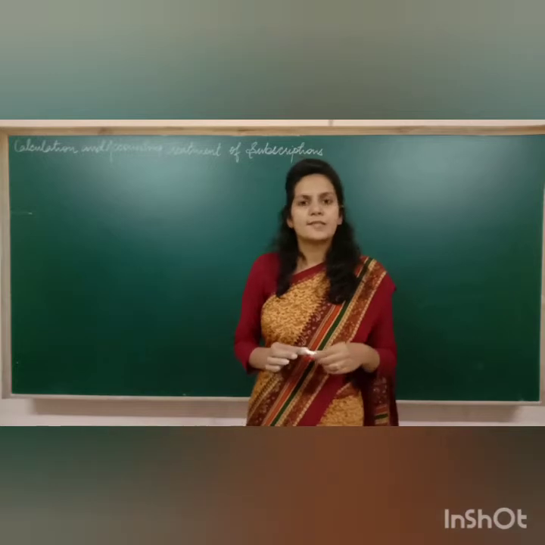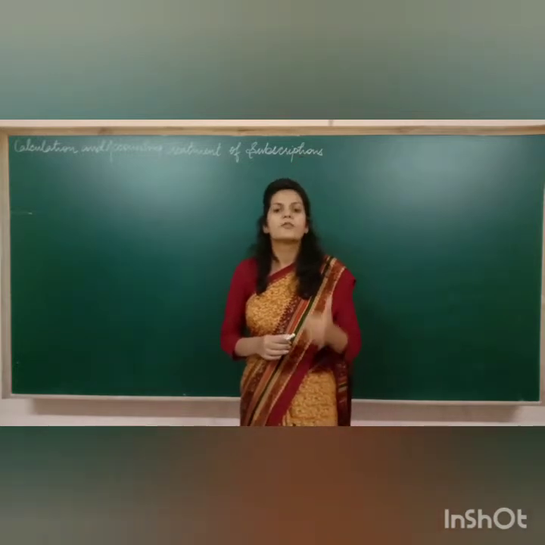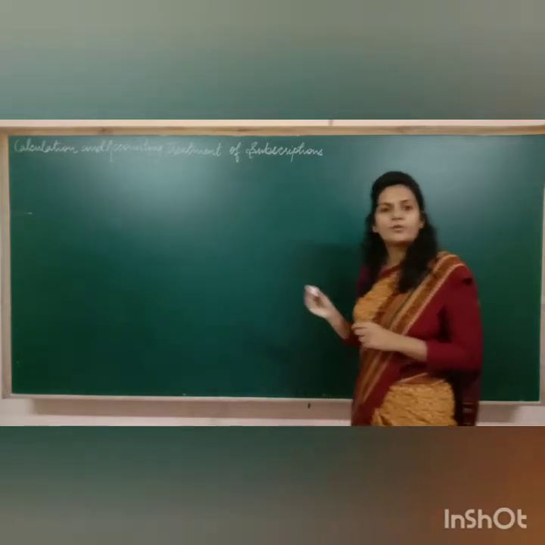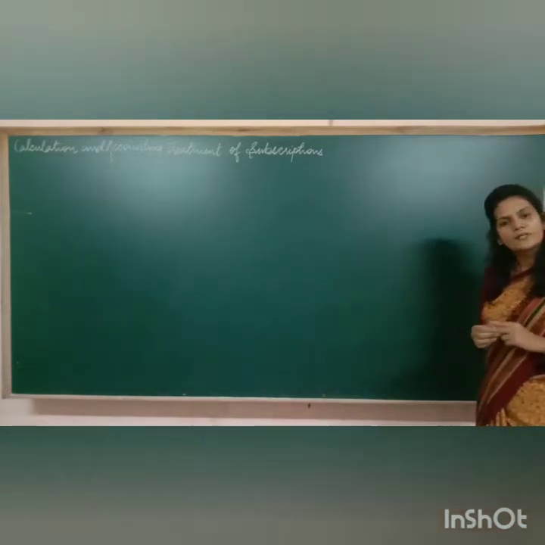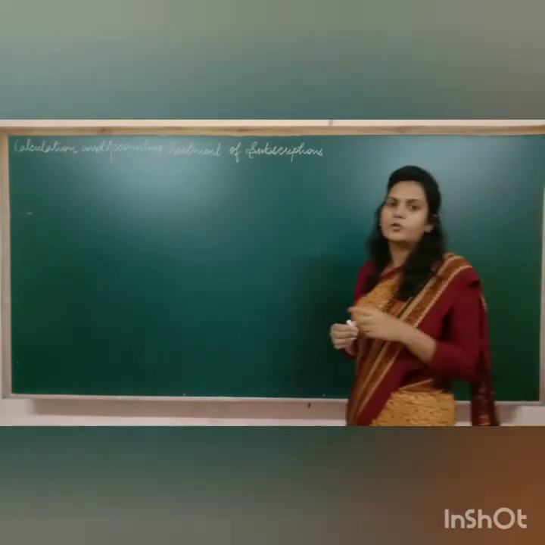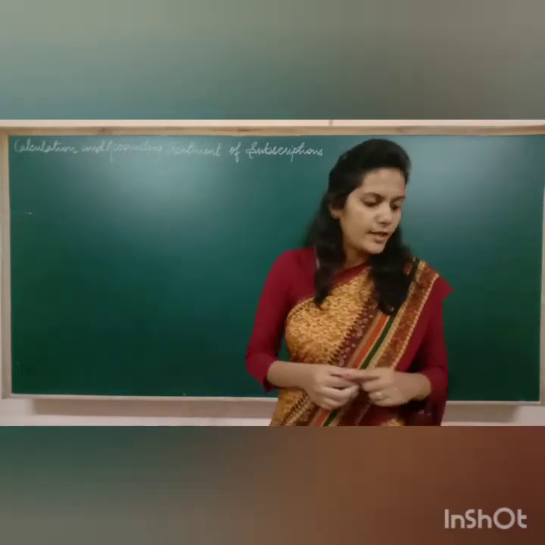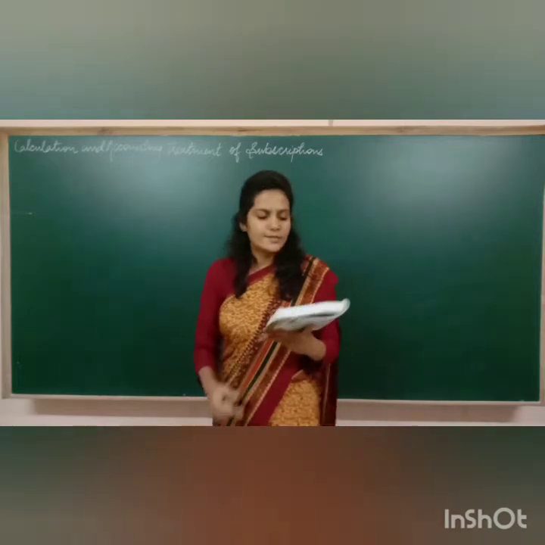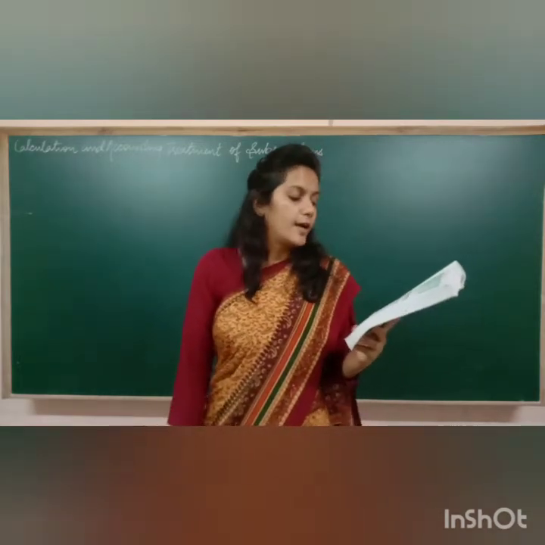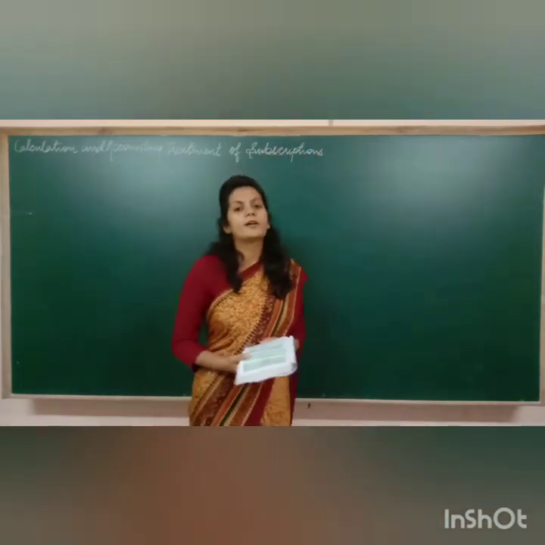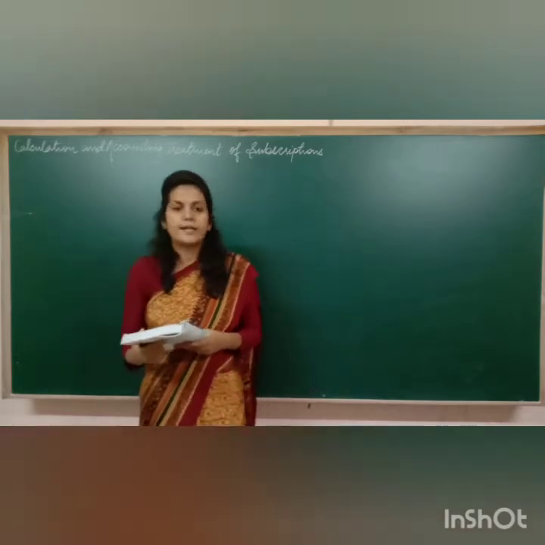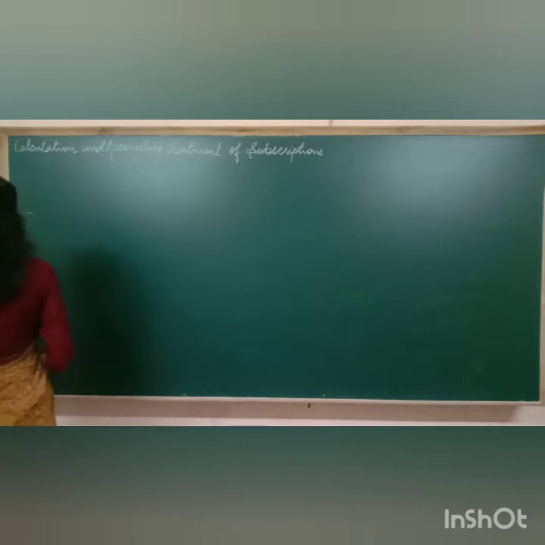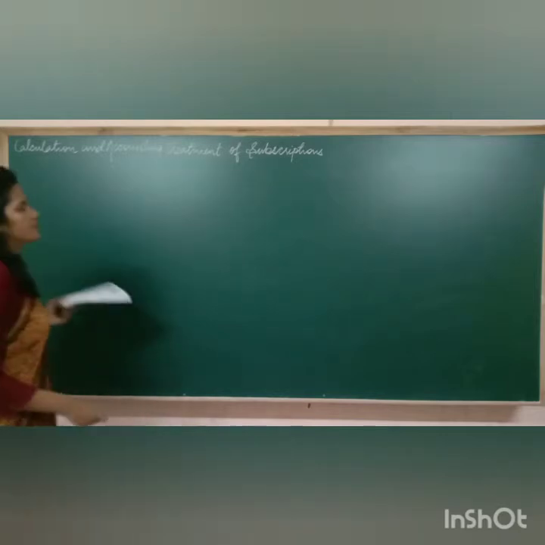Now let us discuss some more numericals from the chapter NPO, and the topic will be calculation and accounting treatment of subscriptions. So you may take out your books, it is on page number 6.17, illustration number 7. Please read it. It is given that the receipt and payment account of Young Association disclosed that it has received subscriptions of rupees 2 lakh on March 31st, 16.